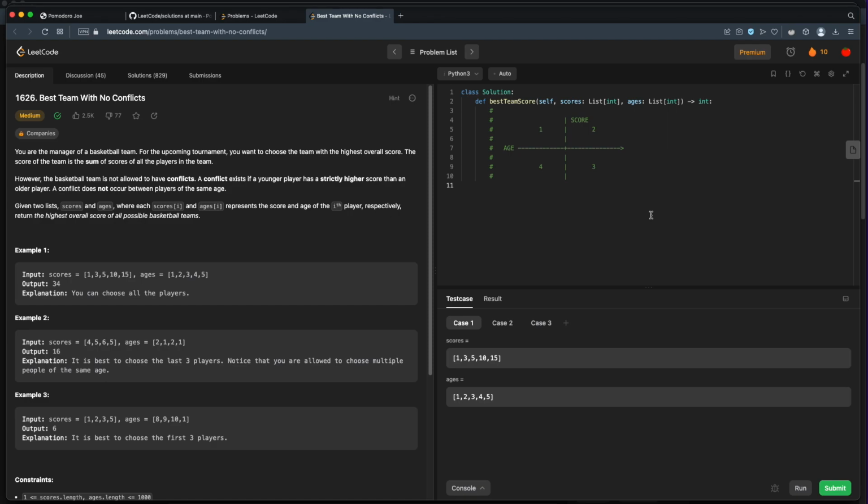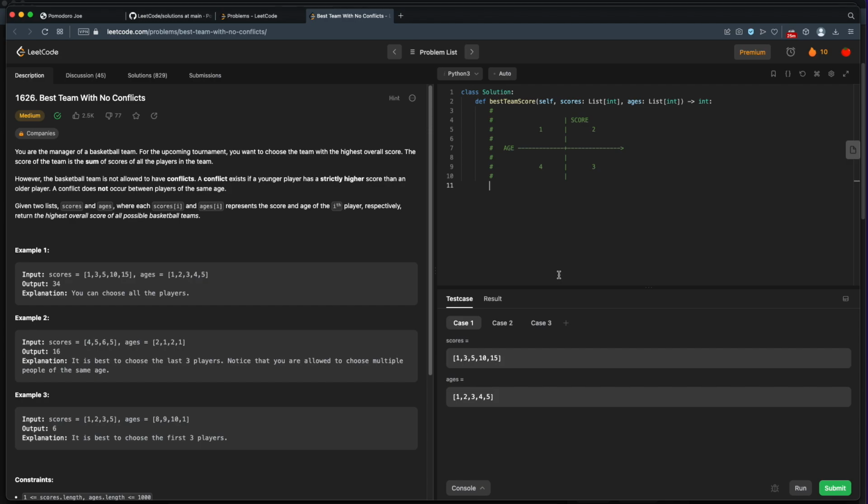So here are the basics. You're building basketball teams. You want to find the one with the highest possible score, but you have to avoid all conflicts. Now, conflicts occur when you have a player with a younger age and a higher score than another player on the team. So, how do we approach solving this problem? Before I jump in, let's put 25 minutes on the Pomodoro timer, and now we can get started.